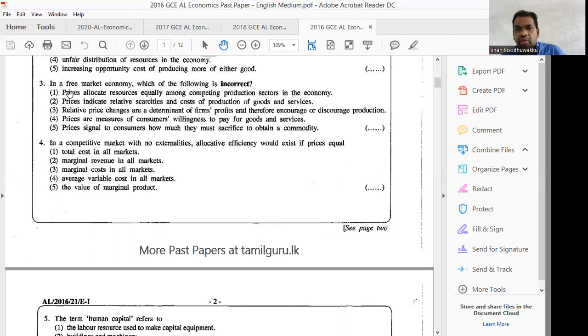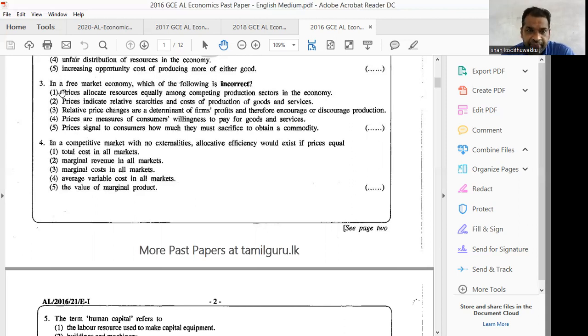When you look at this type of question, especially you have to consider the word given in bold letters. Otherwise, you will misunderstand. Incorrect means wrong. Therefore, if you select the correct one, no need to consider the other answers. You can move to the next question.